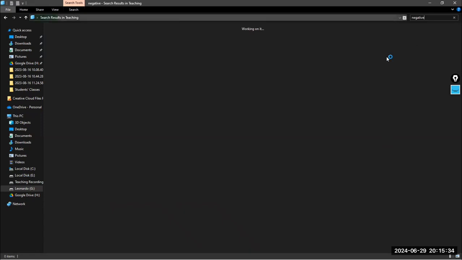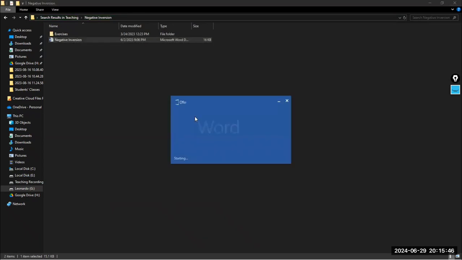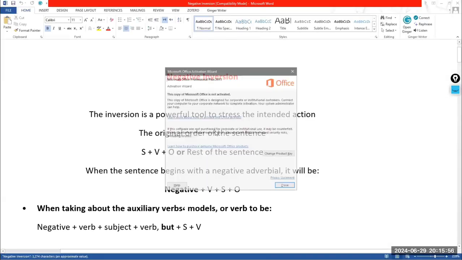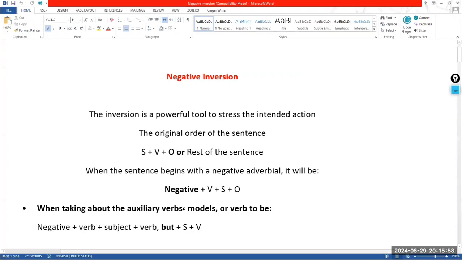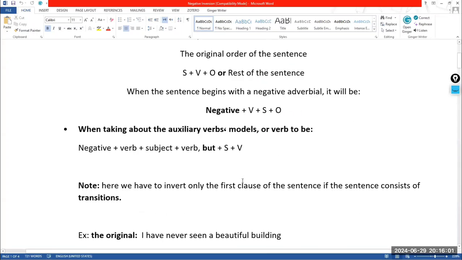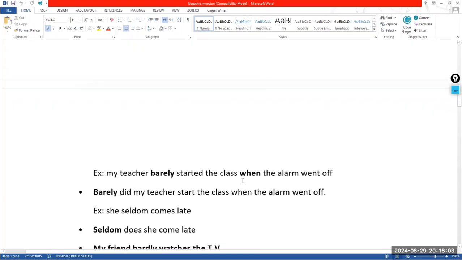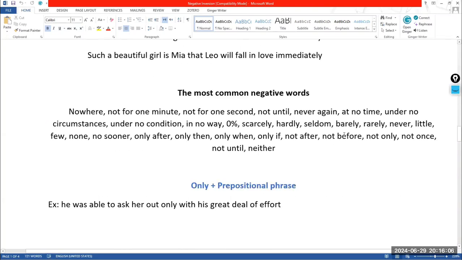negative words in English, because you have to keep them in your mind. You have to be familiar with them, because maybe you want to use them in speaking or maybe in writing. By the way, I have already published the lesson on negative inversion on YouTube, and it's not the time to discuss this lesson. We have to discuss negative inversion, I think, in level 4. Okay, so let me scroll down to the negative words. So these are the most common negative words in English.